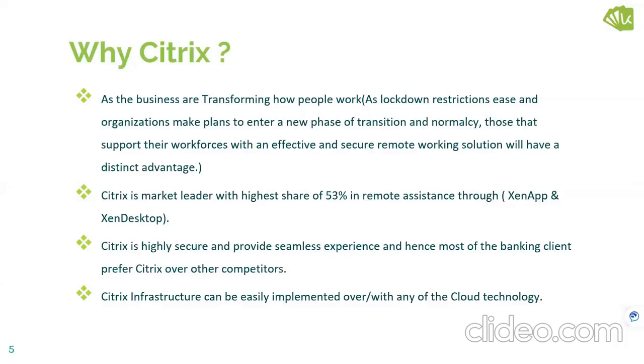Coming to our course, why is Citrix important and why do you want to grab this course? Due to the pandemic, everybody is working from home in this lockdown situation, so market demand is very high. This is the market leader, with the highest share of 53% of remote access. Citrix is highly secure and provides a seamless experience. Most banking clients prefer Citrix over other competitors. Citrix infrastructure can be easily implemented with any cloud technology. So this is the overview of Citrix.